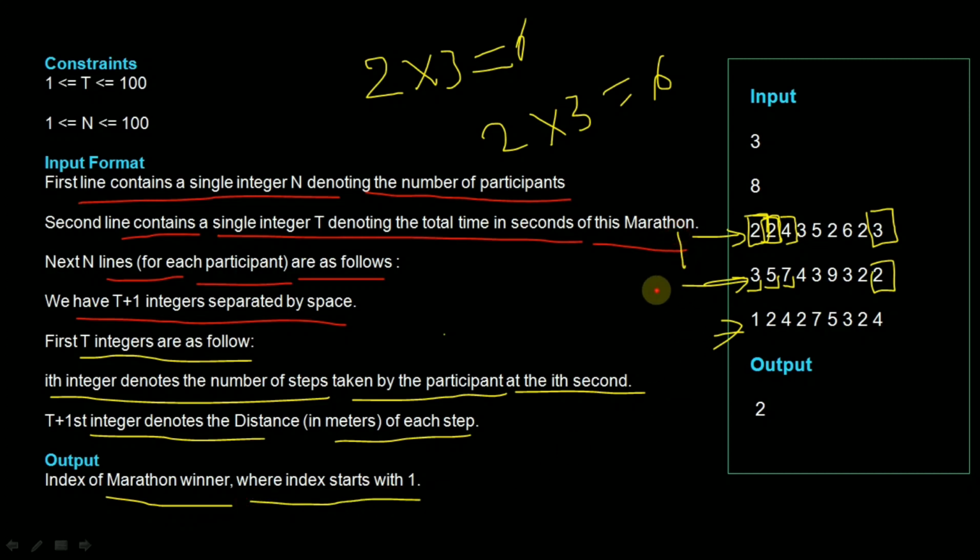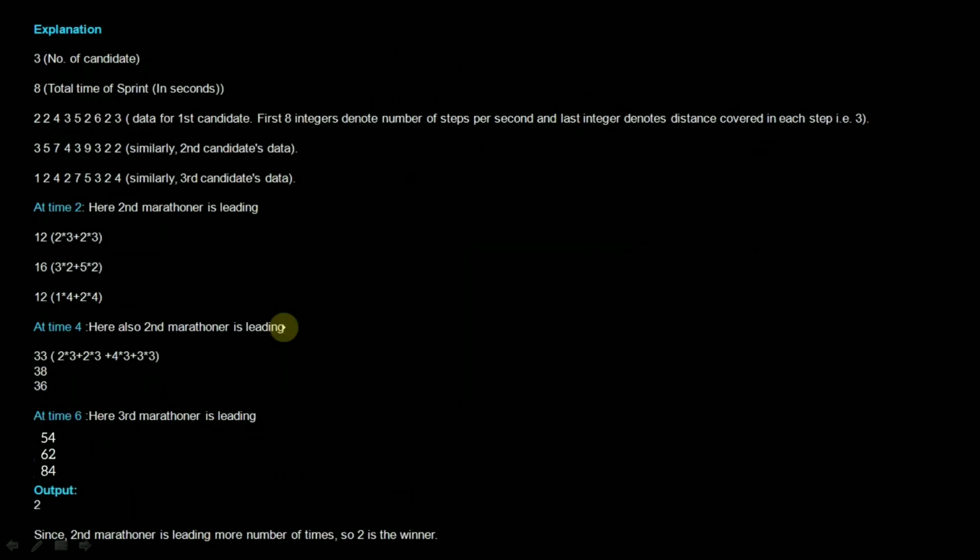Okay, so this is the first participant, second participant and third participant. You have to tell who is the winner. Okay, so the output of this code will be 2. So let's understand the explanation of how the output will be 2. Come to the explanation. Here is our previous input set, which we have already discussed.